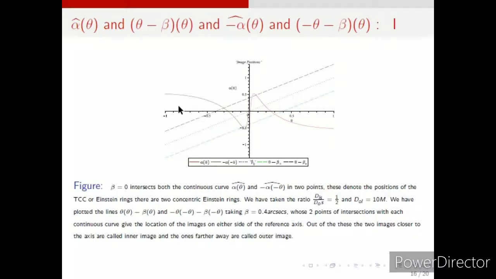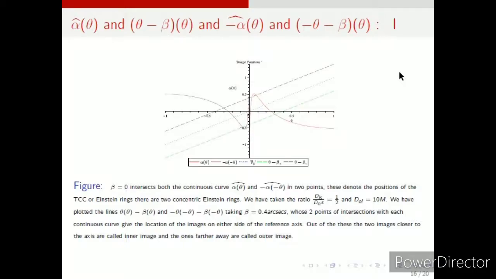So the two continuous curves are alpha hat, theta minus beta is the dashed straight line, and the dotted straight line in the middle is beta equal to 0. So these three things are there: beta, theta minus beta, and alpha hat.